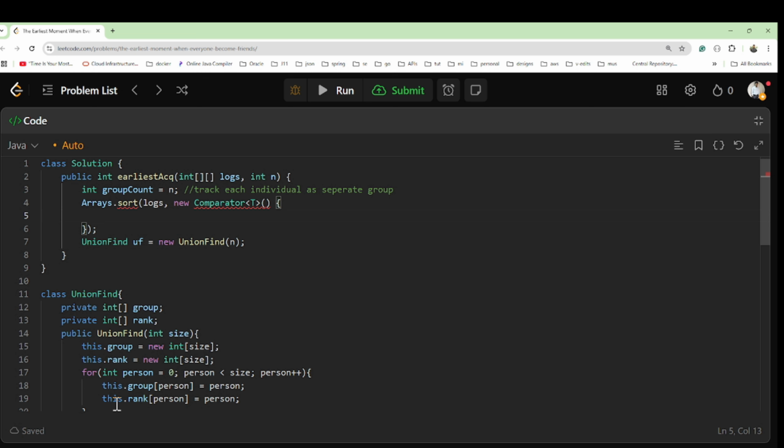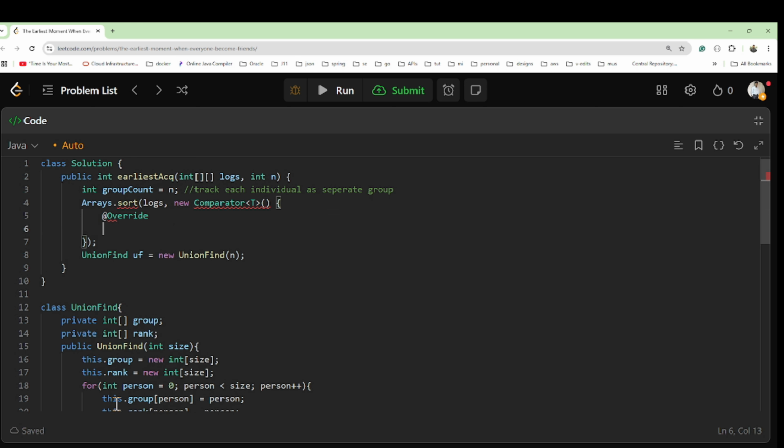And for that we have to override it. What will we override? There is only one method, you know, this is a functional interface, right? And the functional interface of comparator has only one abstract method, that is the compare method. So I'll use public int.